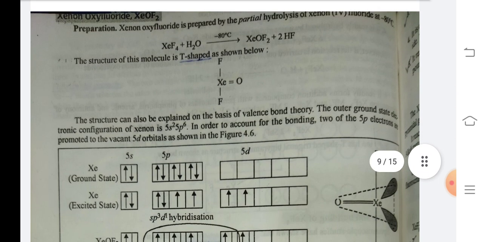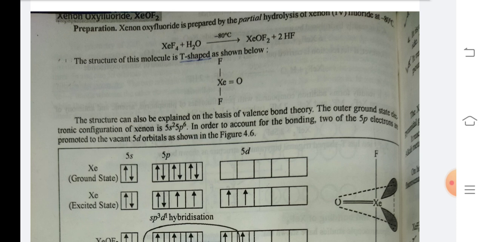Xenon oxyfluoride XeOF2 preparation. Xenon oxyfluoride is prepared by the partial hydrolysis of xenon difluoride at -80 degrees Celsius. XeF2 plus H2O at -80 degrees Celsius gives XeOF2 plus 2HF. The structure of this molecule is T-shaped as shown below. The structure can also be explained on the basis of valence bond theory.